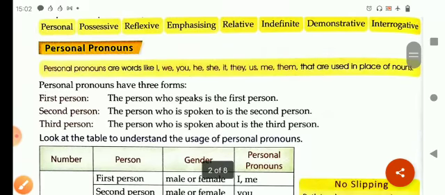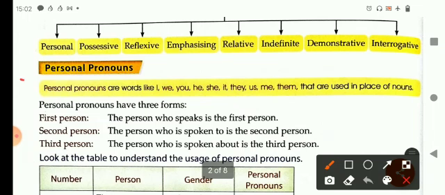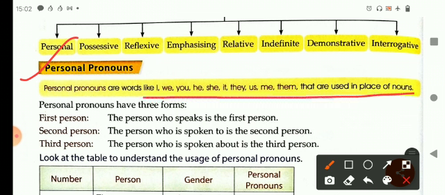First, let's read about what are personal pronouns. So personal pronouns are the words like I, we, you, he, she, it, they, us, me, them, that. These are the words used in place of nouns. Personal pronouns have three forms. First person, the person who speaks is the first person. Second person, the person who is spoken to is the second person. Third person, the person who is spoken about is the third person.